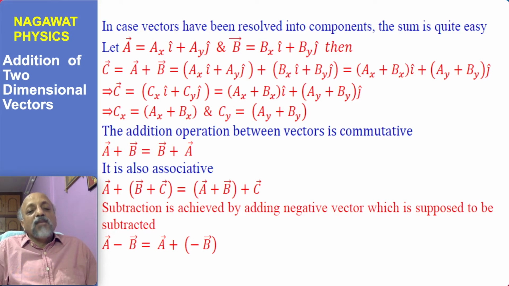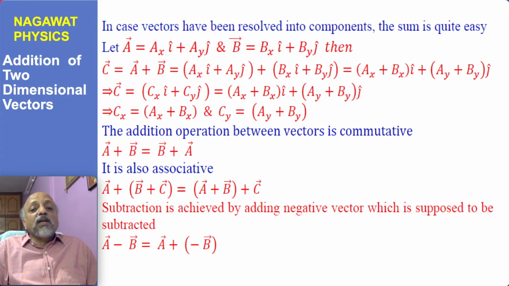So here we say that if you add two vectors, then the x component of the resultant vector will be the sum of the x components of the vectors involved in the sum, and similarly the resultant vector's y component will be the sum of the y components of all the vectors involved in the sum. Because by using this two-at-a-time approach, you can extend it to addition of any n number of vectors.